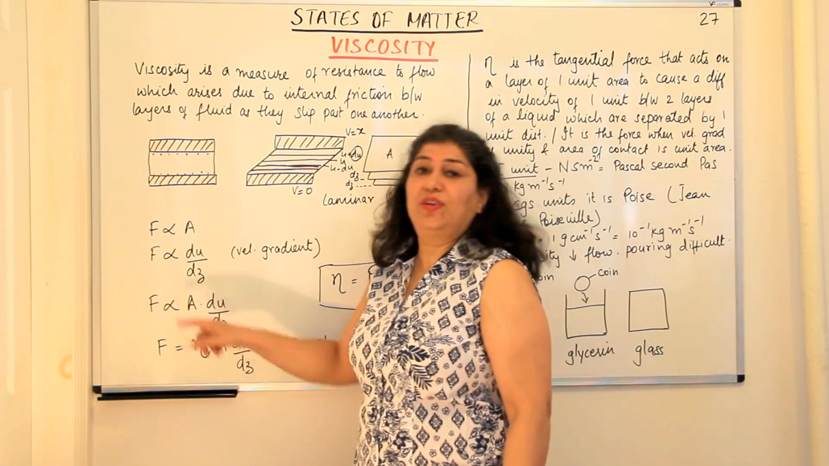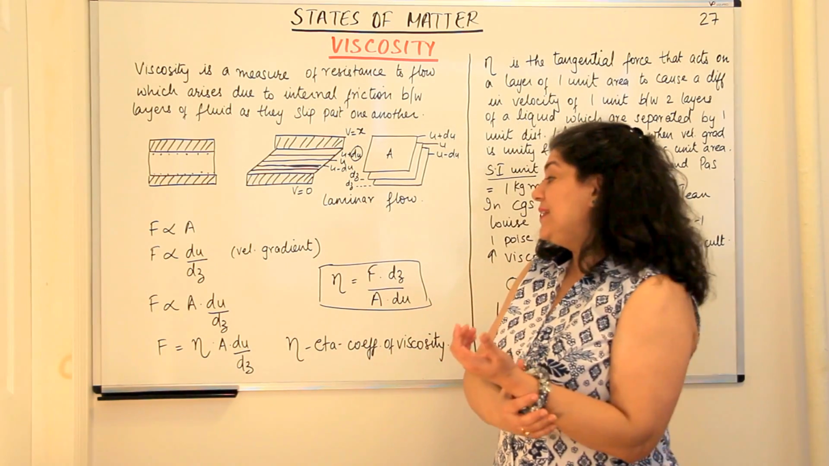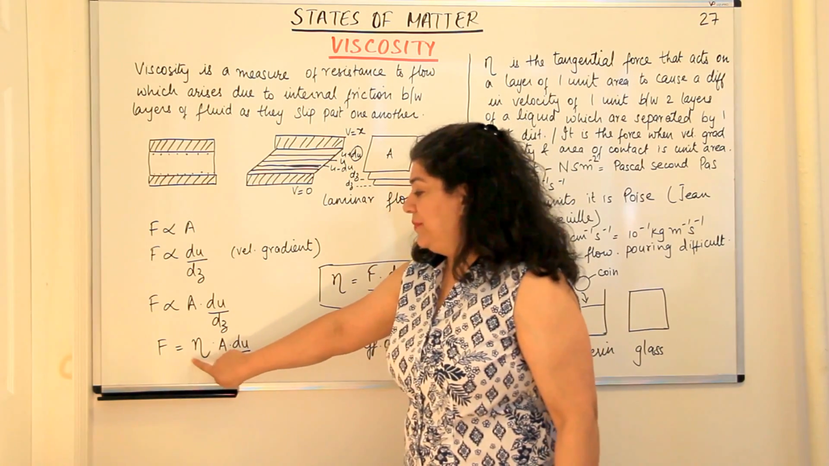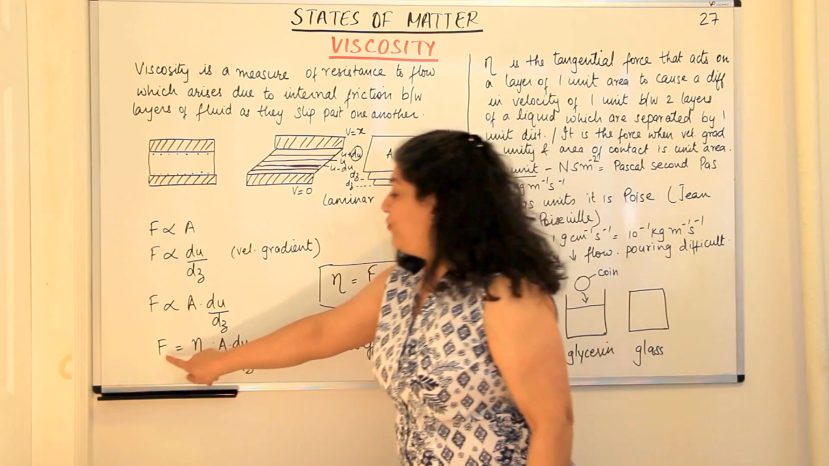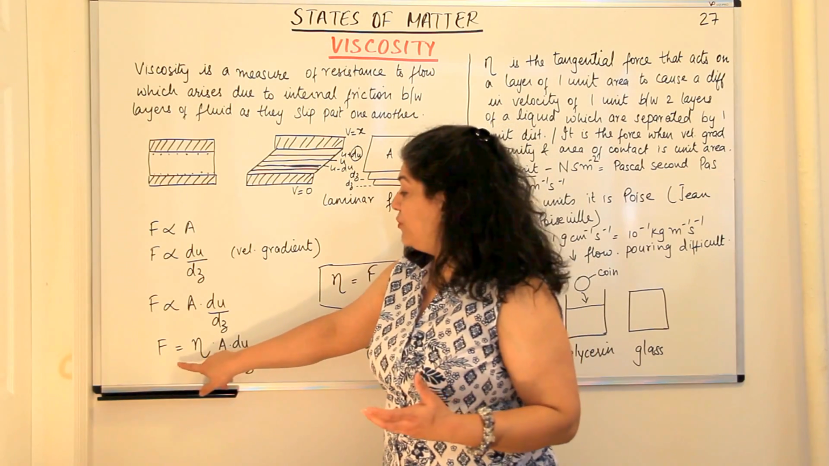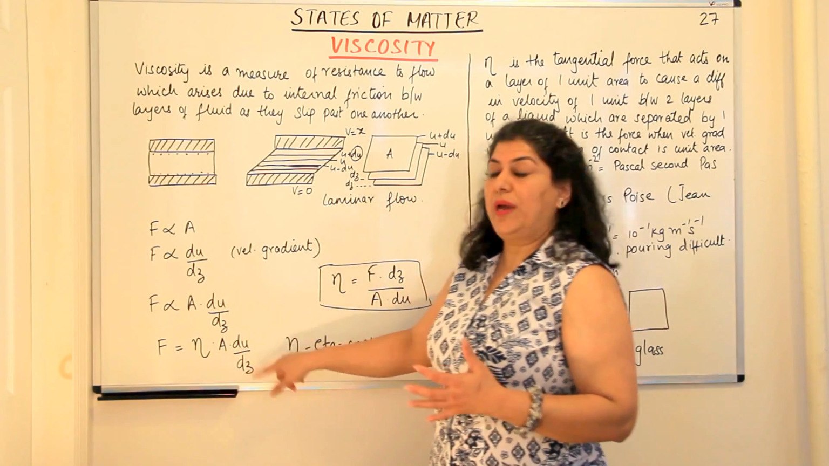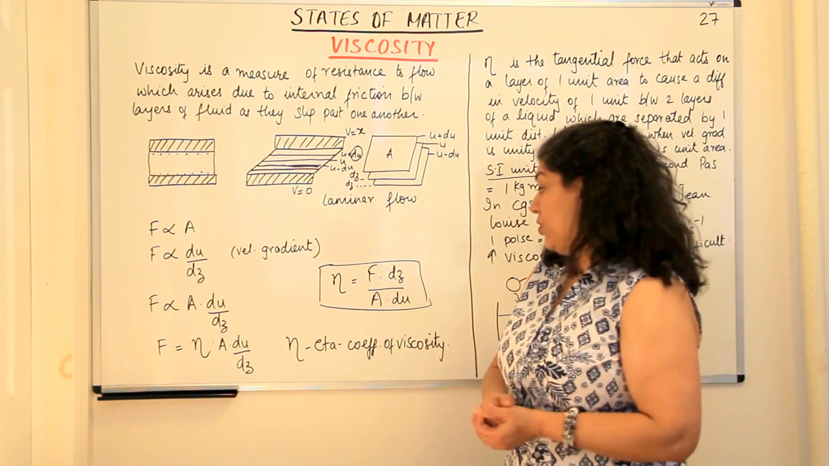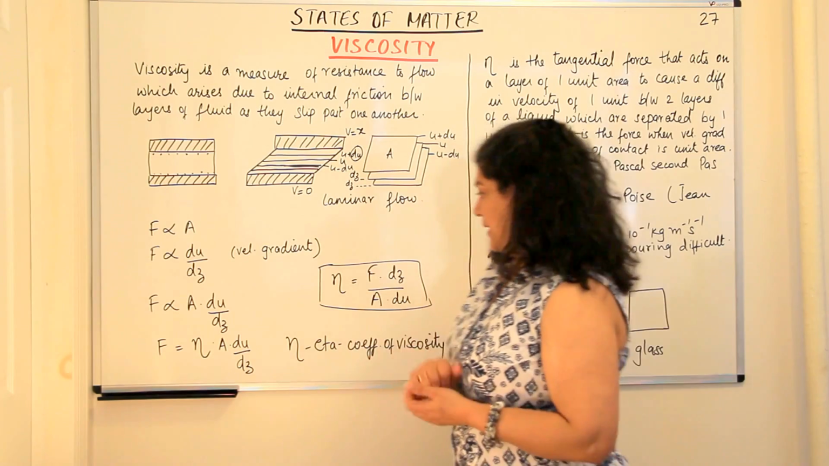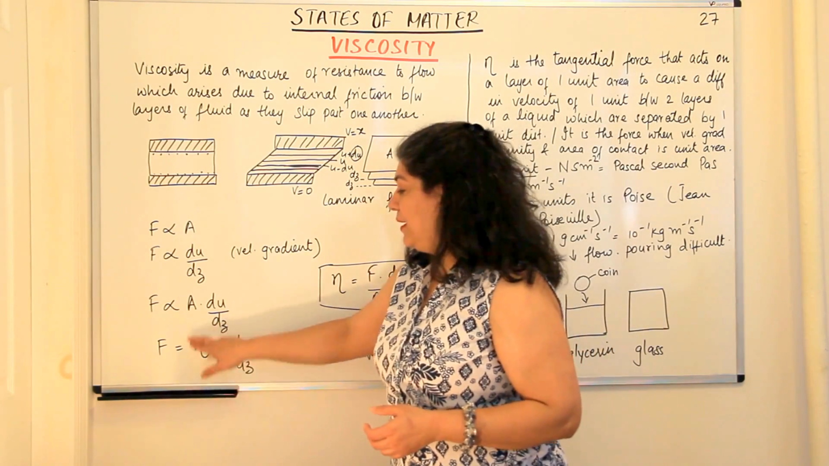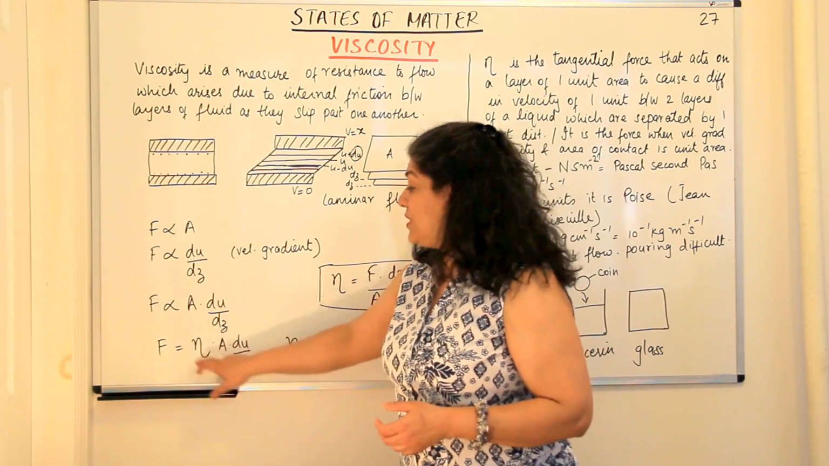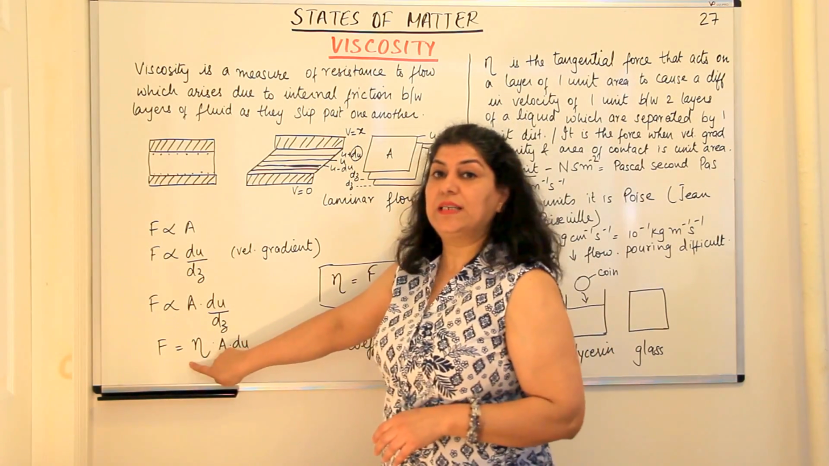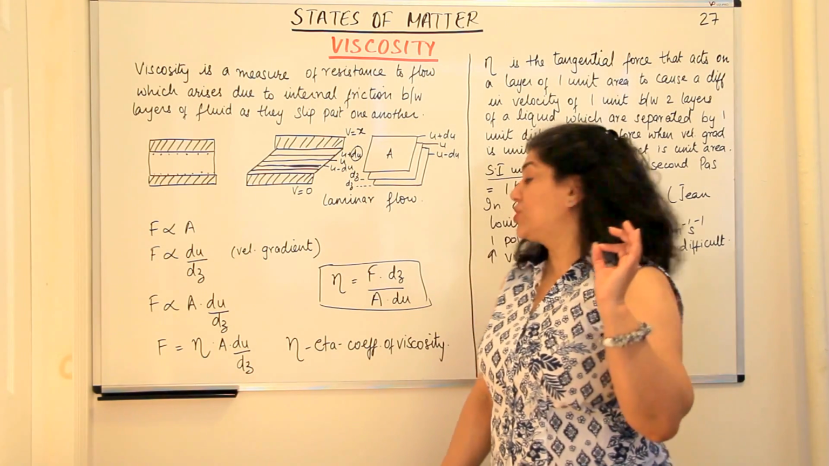If you remove the sign of proportionality, you need to add a constant here. The constant that is added is known as eta. It's a Greek alphabet, eta. And so the force of viscosity would be equal to eta into A, that is area, into du upon dz, which is the velocity gradient. So what is this constant of proportionality called? This constant of proportionality, eta, is known as the coefficient of viscosity.